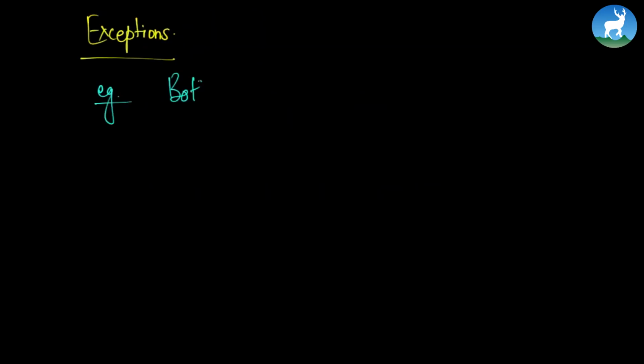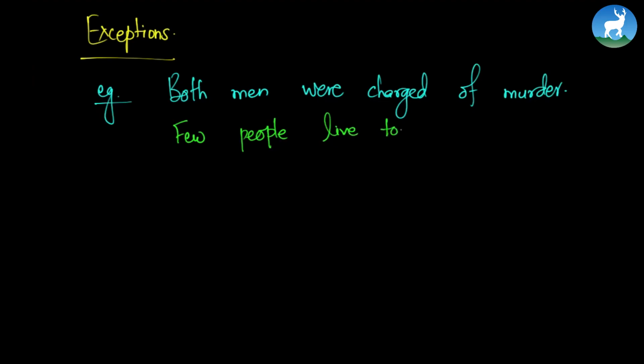For example, both men were charged with murder. Few people live to be 100. If we study these two examples, we would find that both men is an indefinite pronoun, but it takes a plural verb. And few people is also an indefinite pronoun, but it takes a plural verb.